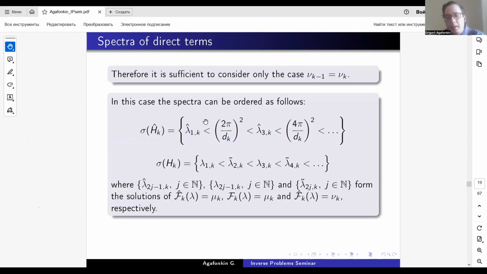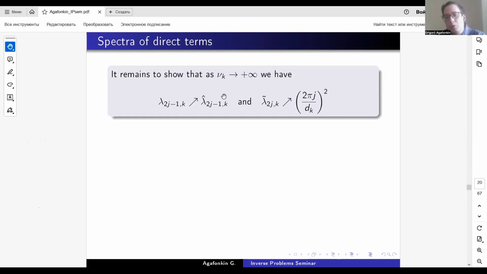Here, the hat lambdas are the solutions of f_k hat equal to mu_k. The lambdas without anything on top are the solutions of f_k without hat equal to mu_k. And lambdas with tilde on top are the solutions of f_k hat equal to nu_k, which is equal to nu_k minus 1. This is the second degenerate series of eigenvalues for this operator.